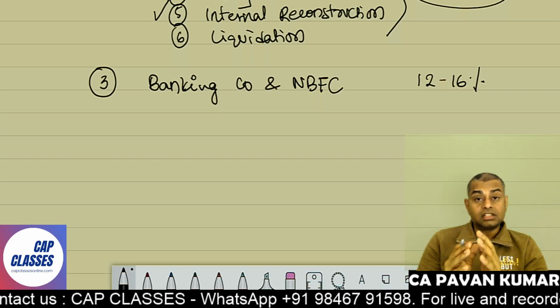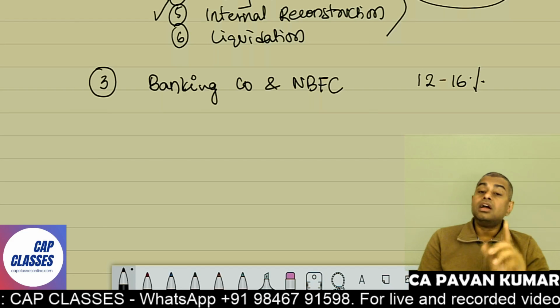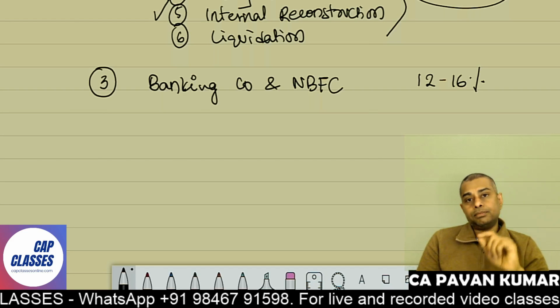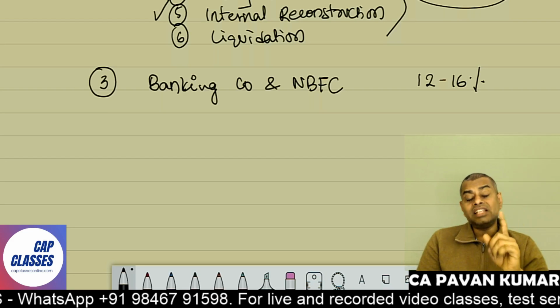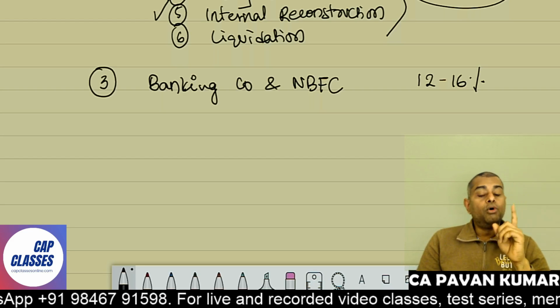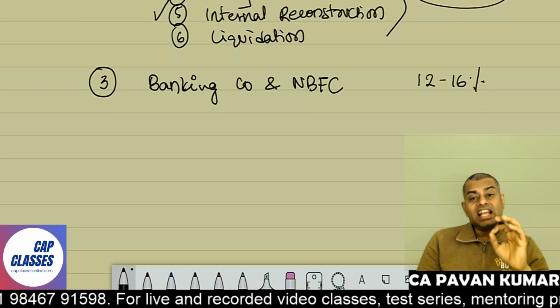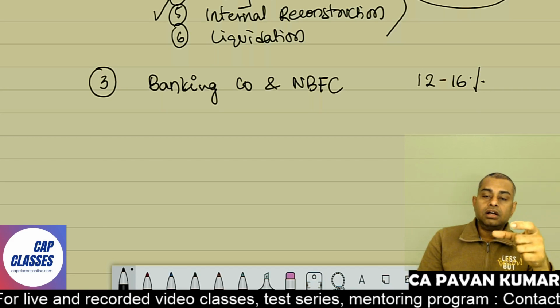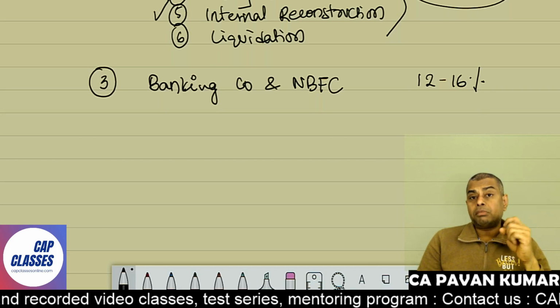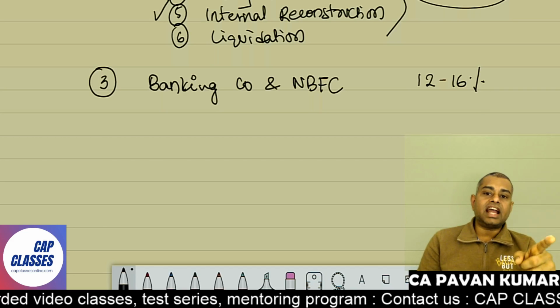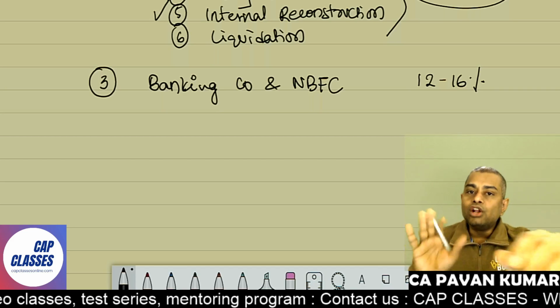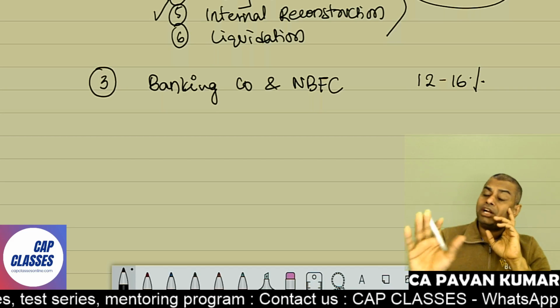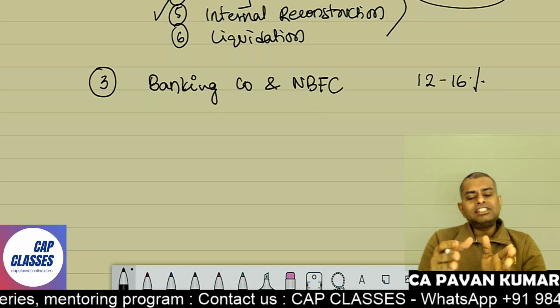That means they are essentially companies. But if you read Schedule 3, both in Companies Act and Schedule 3, they have clearly mentioned that this particular proforma, whatever the P&L account and balance sheet proformas that are given in Schedule 3 to the Companies Act, they do not apply to banks. They do not apply to insurance companies. They do not apply to electricity companies. They have separate